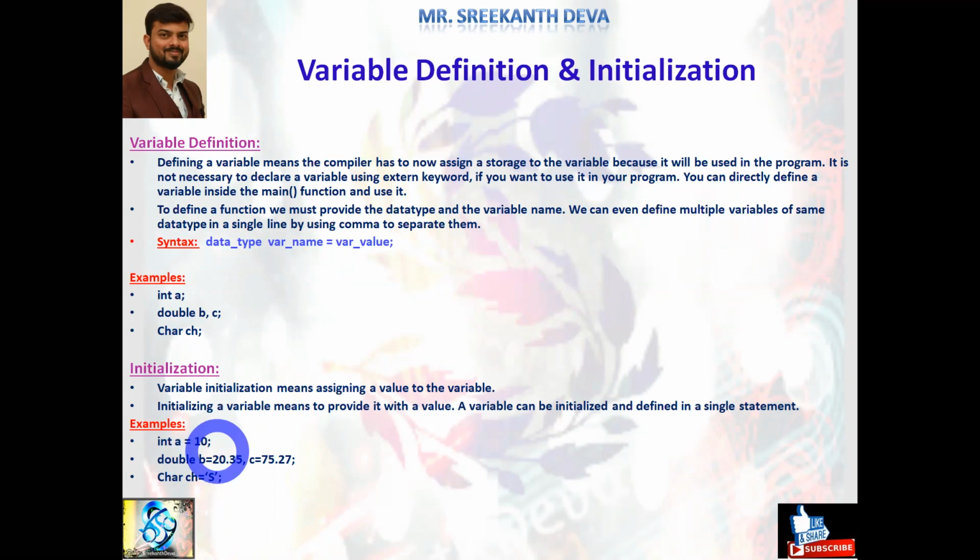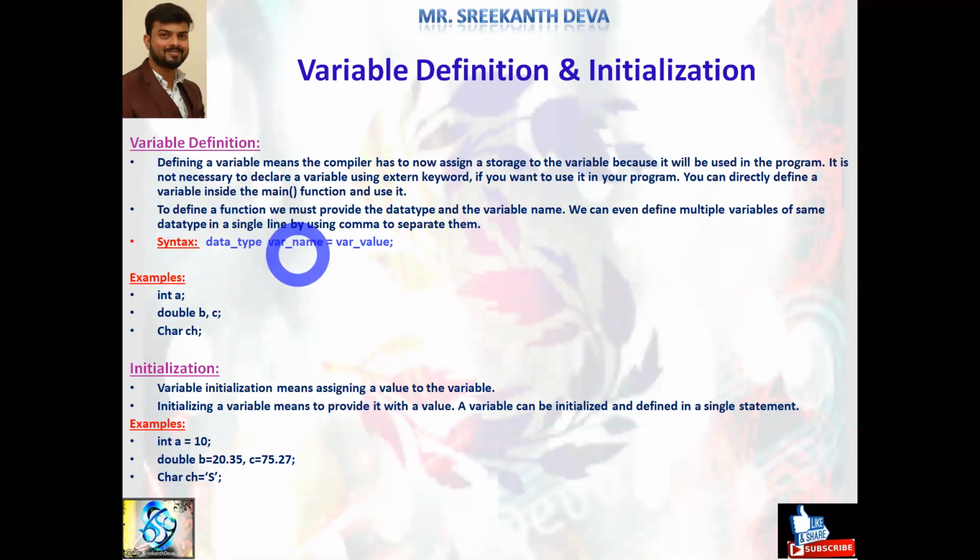Here both things happen at a time: declaration and definition happen within the main function. If you are declaring a variable outside of the main function, that becomes only a variable declaration. But once you write that declaration and initialization within the main function, that comes under what? Definition. Variable definition and initialization. See, this is the syntax. Data type represents what type of data we are going to store: integral type, character type, float type, double type, string type, whatever type we are going to store.